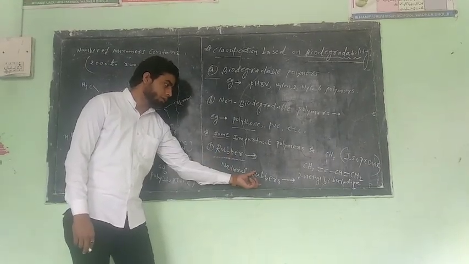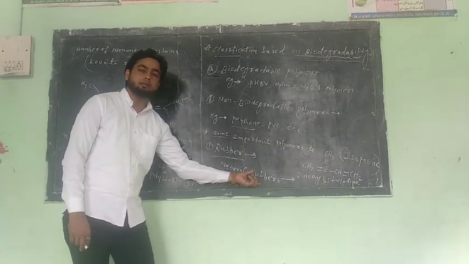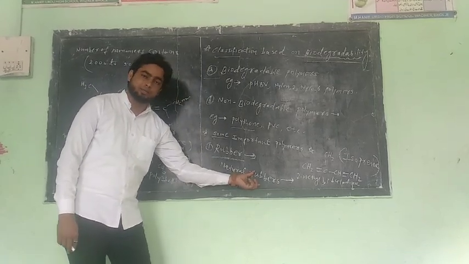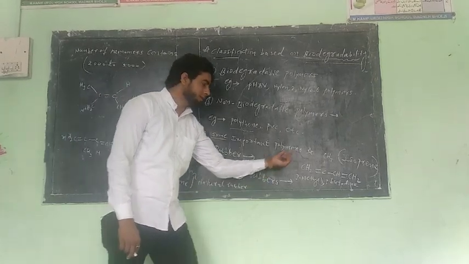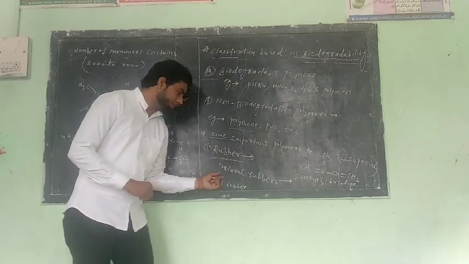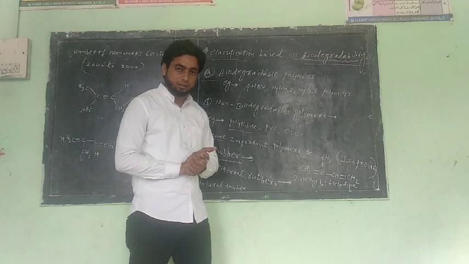So what is natural rubber? The molecular formula or structure of natural rubber comes from the structure of isoprene. It means natural rubber is prepared from the monomer isoprene. So natural rubber is also called polyisoprene rubber. Why?